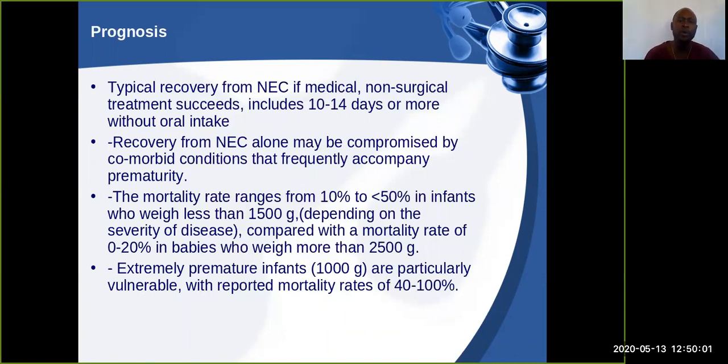Typical recovery from necrotizing enterocolitis, if medical or non-medical treatment succeeds, is in between 10 to 14 days or more without any oral intake; we expect a good recovery as a good prognosis here. What may compromise the recovery of necrotizing enterocolitis are conditions that frequently accompany prematurity.